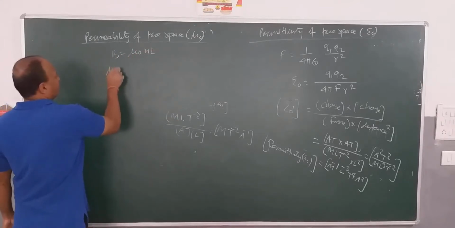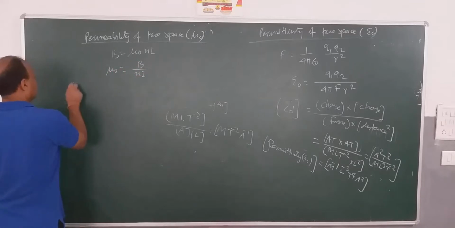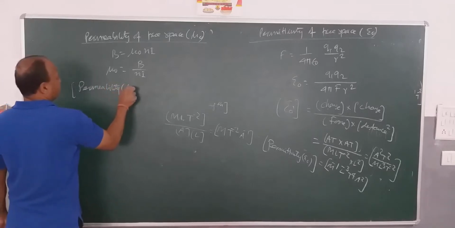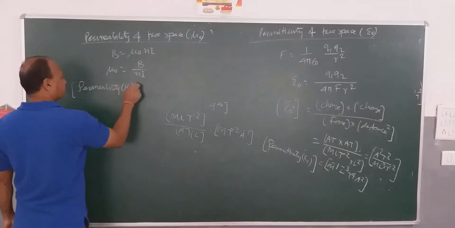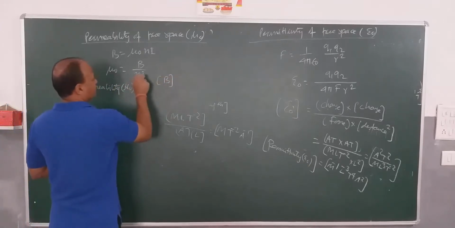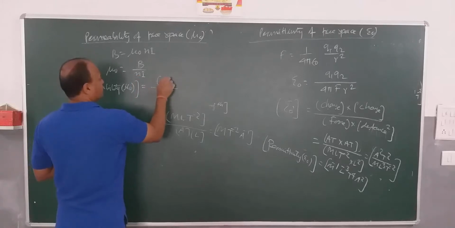Mu 0 will be B divided by N into i. So we will be writing permeability mu naught equals B. N is dimensionless, so here I write the name also.